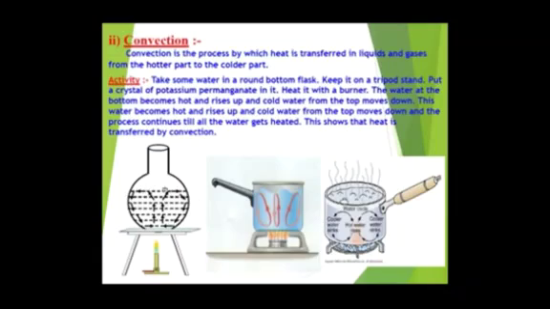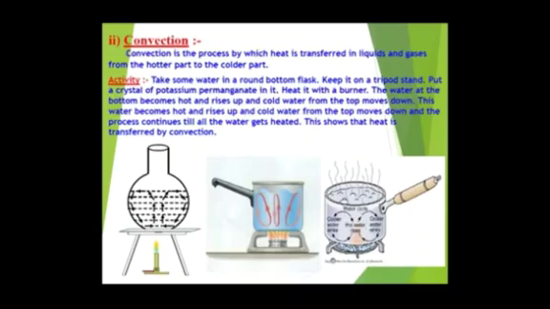This water will become hot, rise up, and cold water from the top moves down, and this whole process continues until all the water gets heated up. This shows that heat is transferred by convection. This whole process is known as convection.